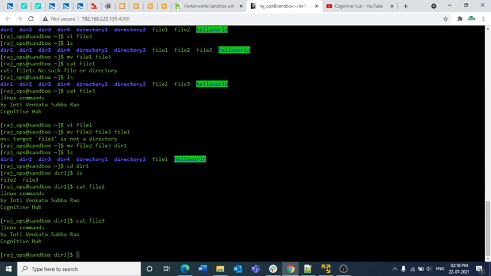These are the basic commands that we need to learn, basic in the sense of copying or moving the data from one file to another file, or from one directory to another directory. In the coming videos I will explain more Linux commands that we use in the day-to-day world.